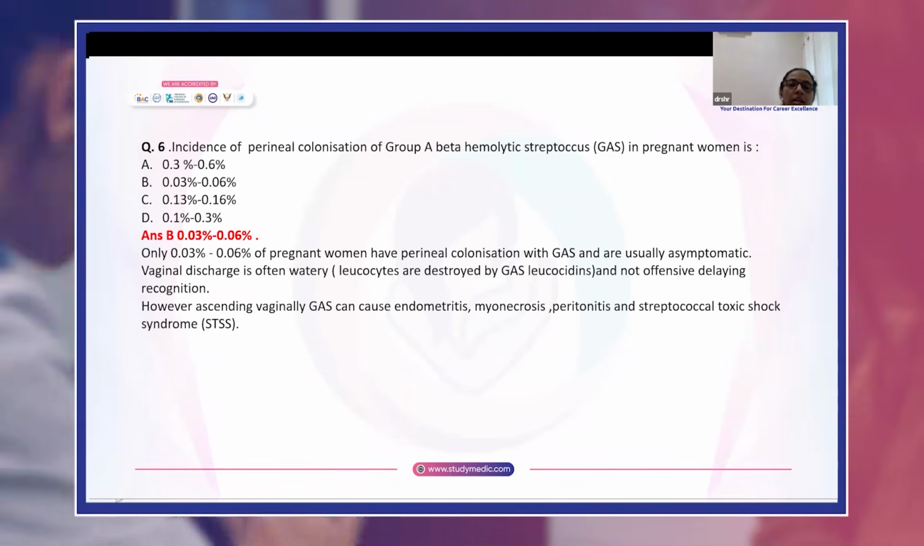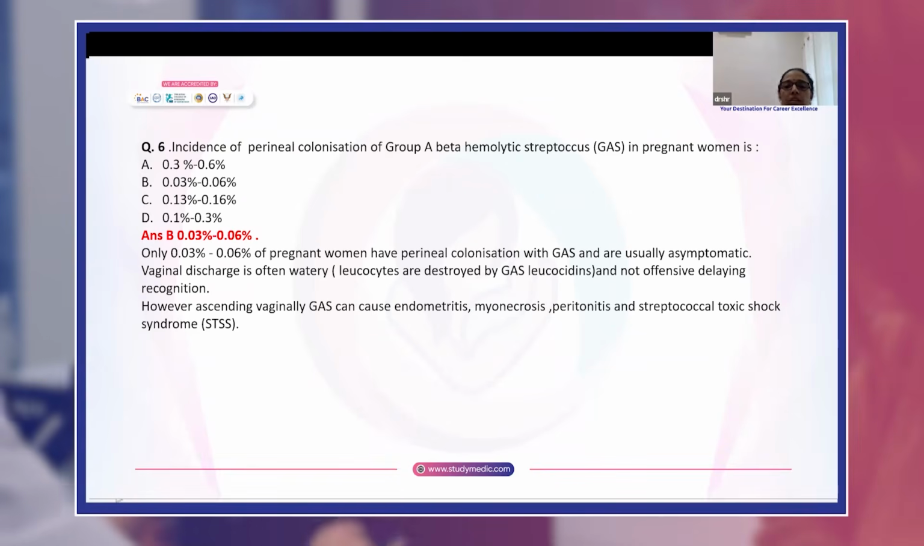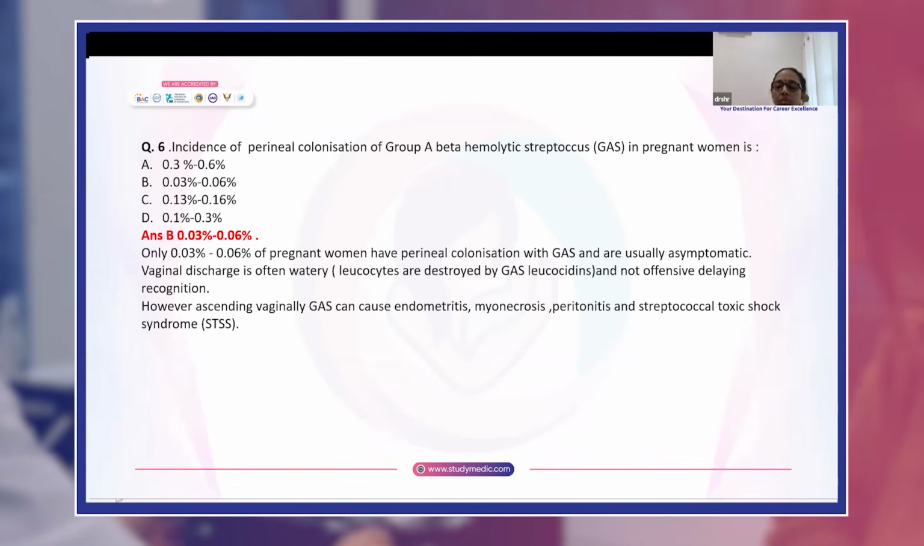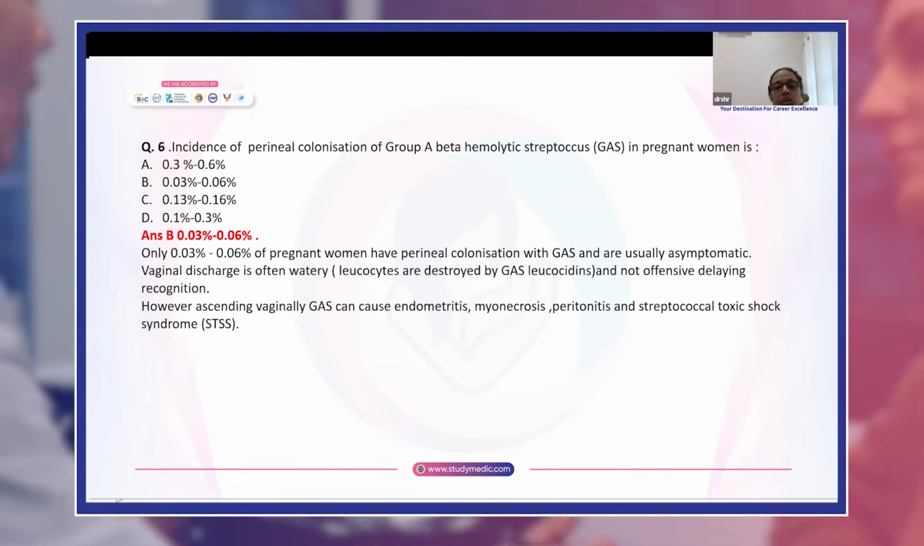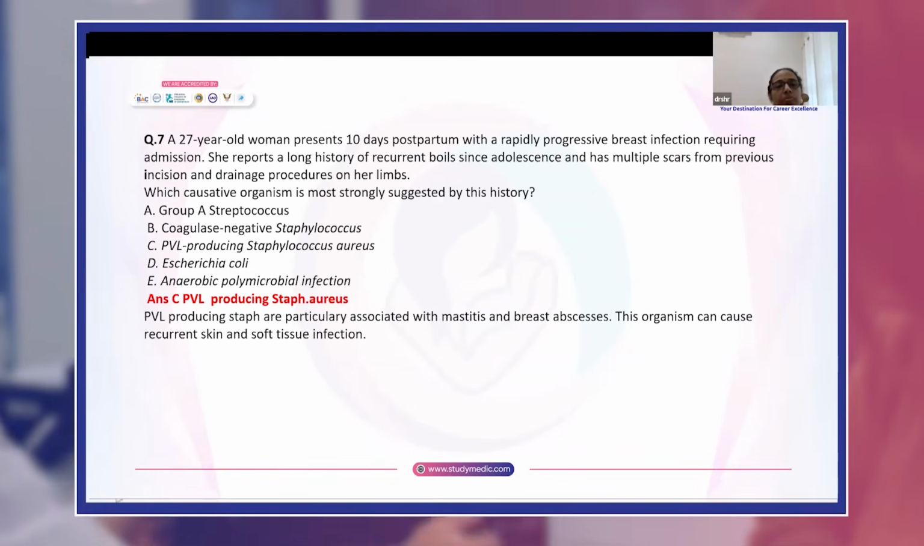Hence, the discharge is not offensive, thereby delaying recognition. However, ascending vaginal GAS can cause endometritis, myonecrosis, peritonitis, and streptococcal toxic shock syndrome.